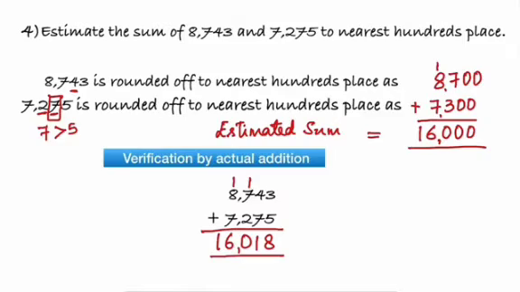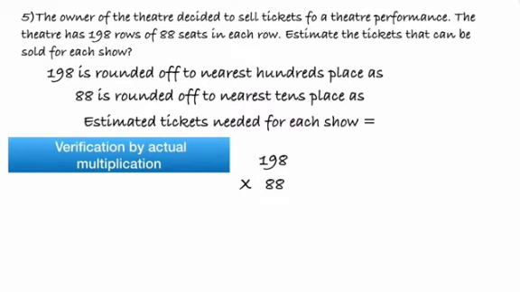Now moving on. Children, as we have calculated, we have tried to find the sum of two numbers after estimation. Verbal problems also can be solved in a similar manner. For example, the owner of the theatre decided to sell tickets for a theatre performance.